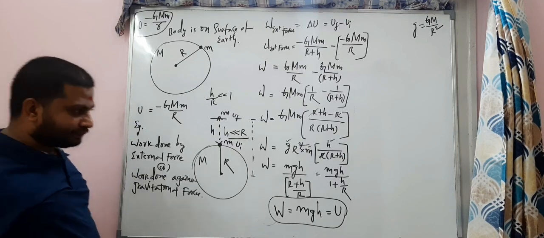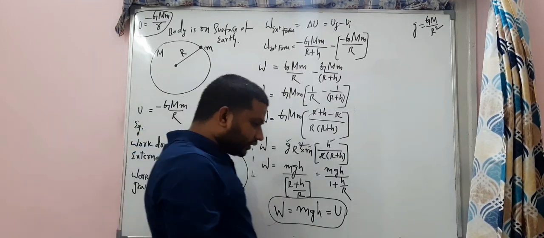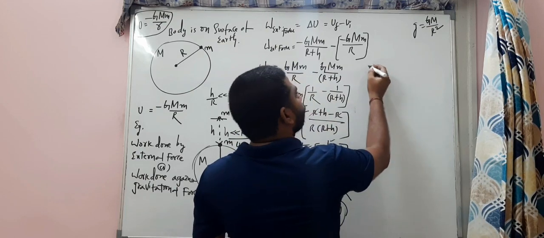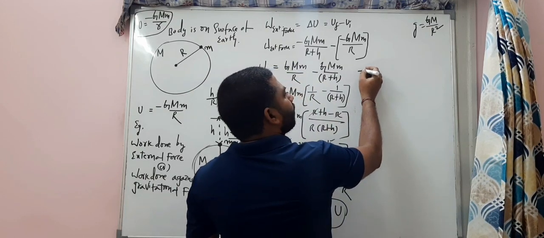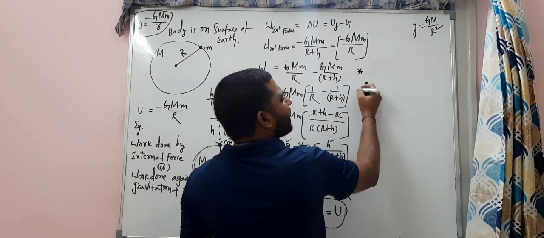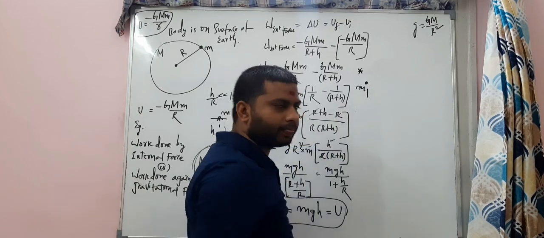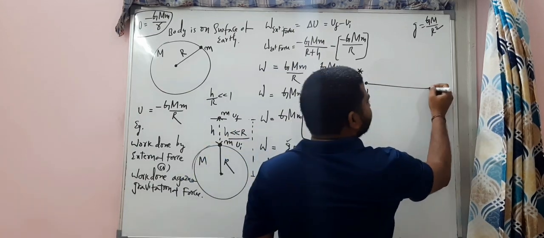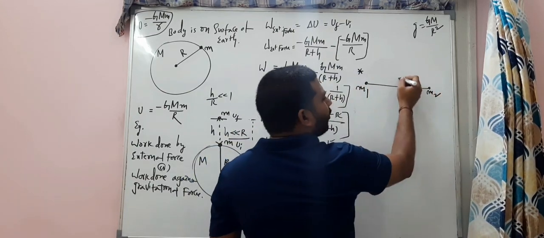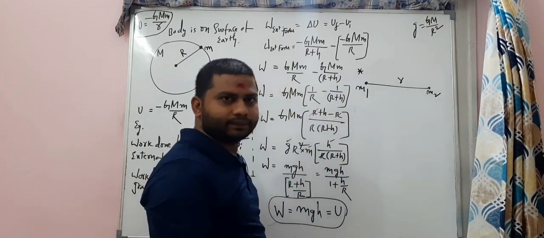Now, look at the situation here. There is a mass m1, there is a mass m2, both are at a distance r.